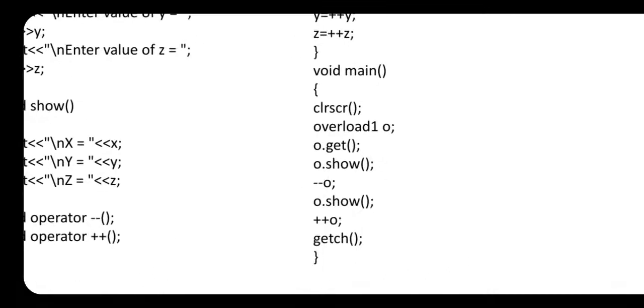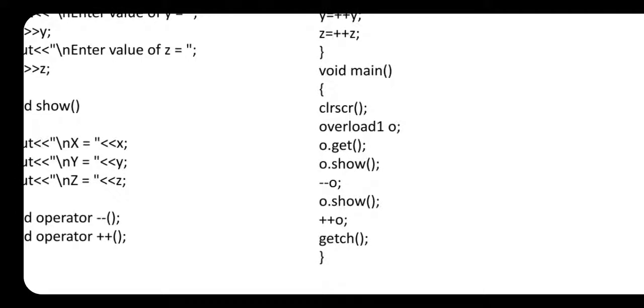Okay, now check in main function how to call this overloaded operator with the help of member function. Check here in void main. Here is one mistake. Don't write the clear screen function first. First create the object of that class. Okay, overload 1 O. This is the first sentence in void main.